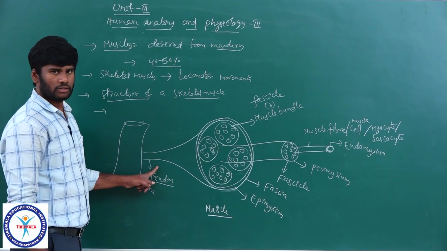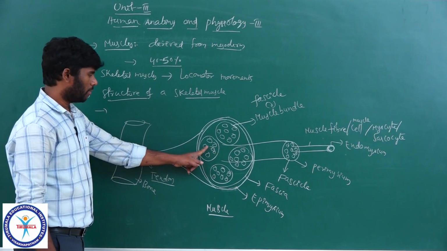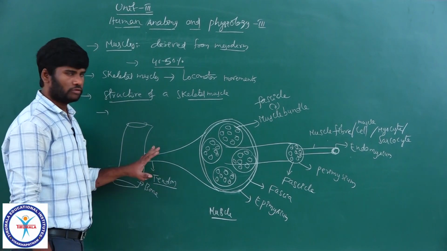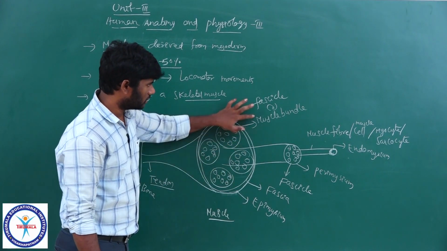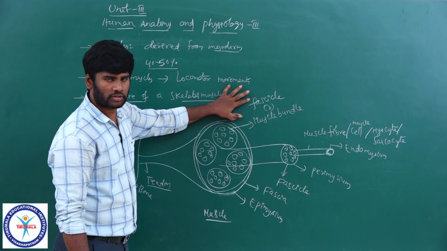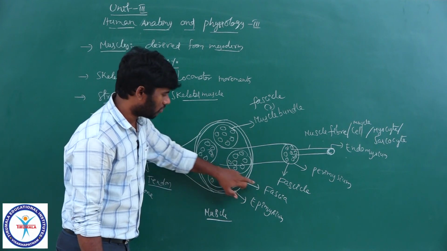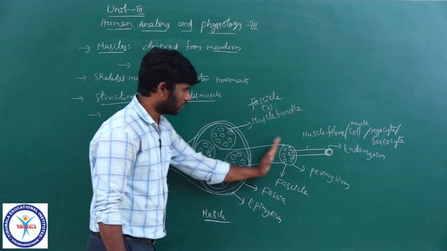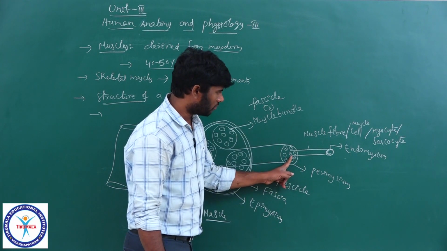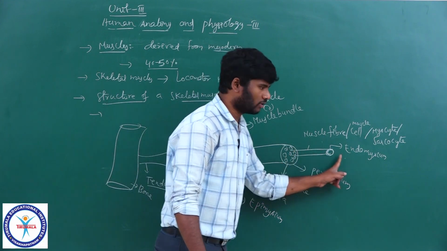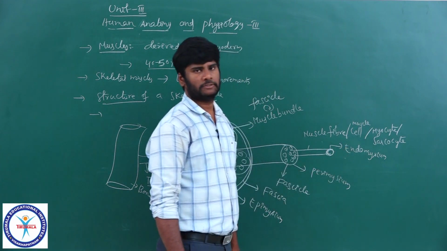So, tendon is the dense regular connective tissue which joins muscle to bone. So, the entire muscle is covered by epimysium. Muscle is formed by a bundle of muscle bundles or fascicles. All these fascicles are in turn covered by a common collagenous tissue layer called fascia. And one of the fascicles is taken out. An individual fascicle is covered by perimysium. It is a bundle of muscle fibers. One of the muscle fibers is taken out. Each muscle fiber is covered by endomysium.